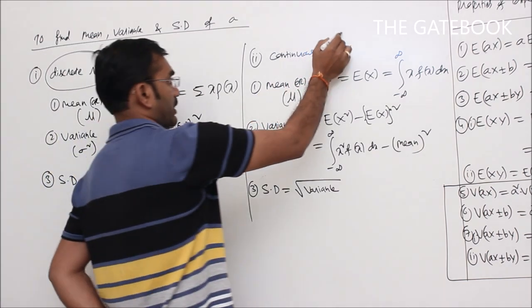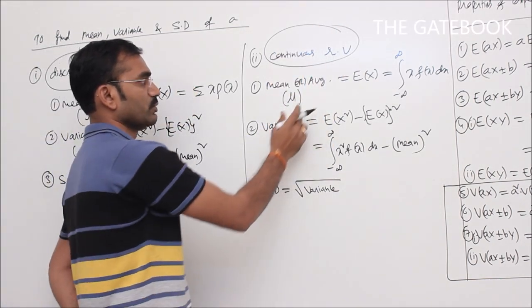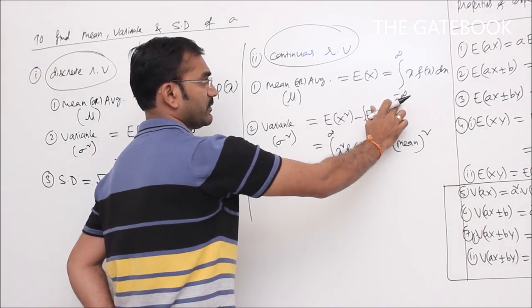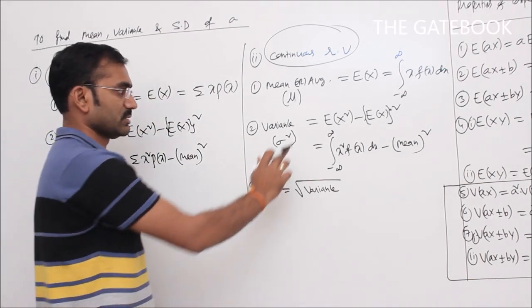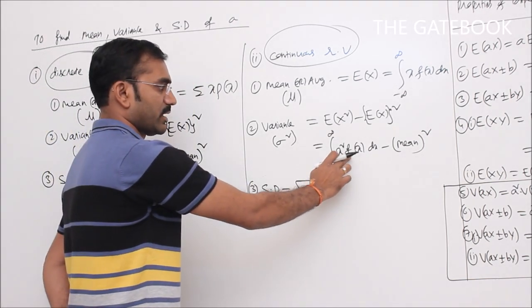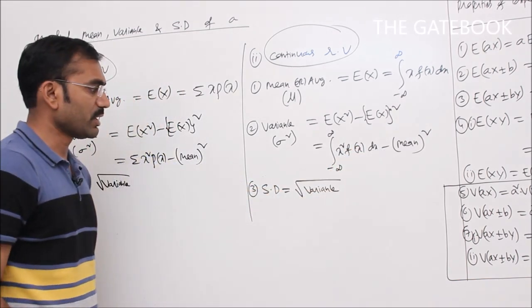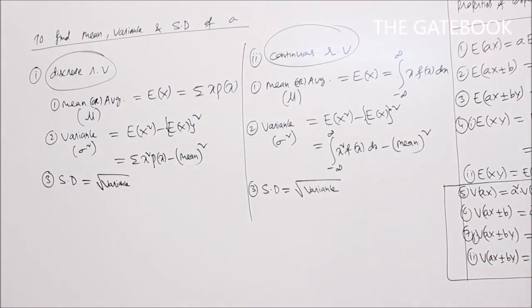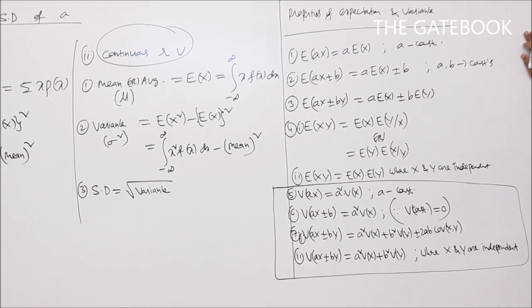Similarly, for a continuous random variable, the mean or average mu, that is the expected value of x, E of x, is equal to the integral from minus infinity to plus infinity of x into f of x dx. Variance is the integral of x square f of x dx minus mean square. Here also, standard deviation is the positive square root of variance. Now see the properties of expectation and variance.